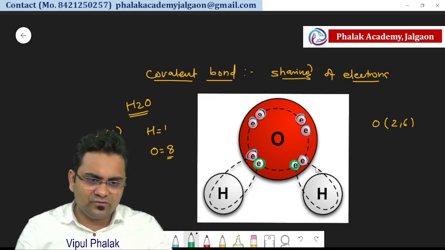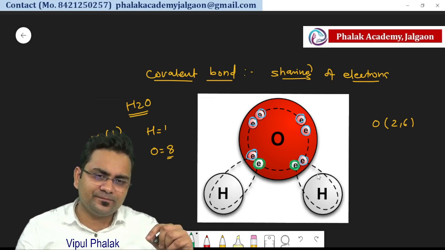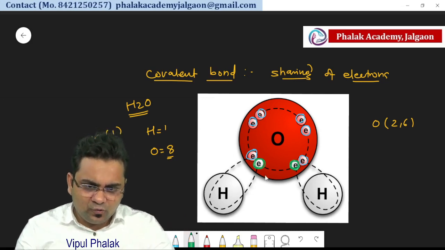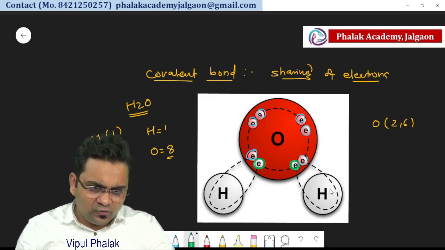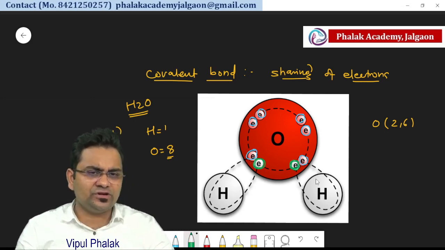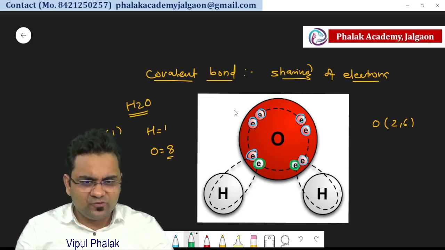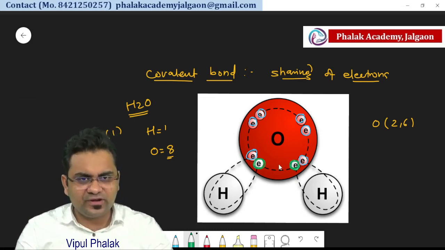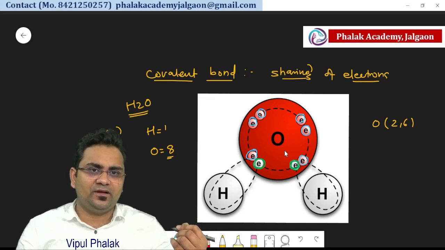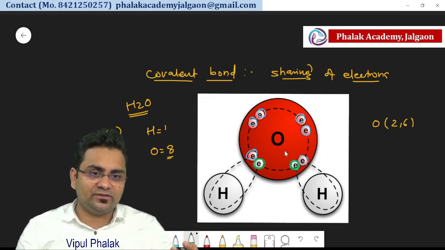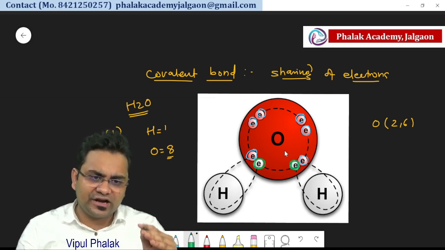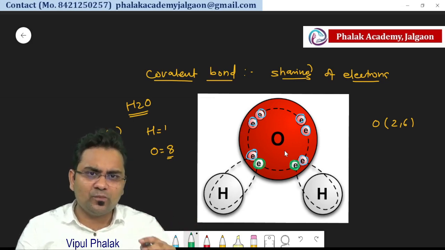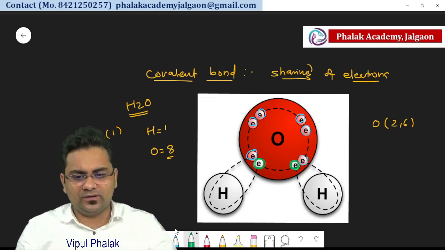Similarly with the second hydrogen. So here the 2 electrons of the hydrogen are completed, the 2 electrons of the other hydrogen are also completed, and you can count that the 8 electrons of the oxygen are also completed without transfer. So they share the electrons instead of transferring them. Such a kind of bond is known as covalent bond.